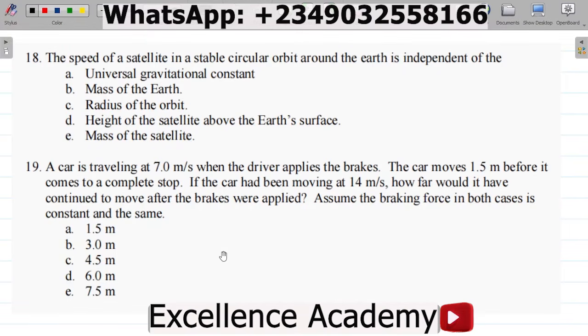Let's look at question 18 of our physics examination revision questions. Question number 18 says, the speed of a satellite in a stable circular orbit around the Earth is independent of the: A. Universal gravitational constant, B. Mass of the Earth, C. Radius of the orbit, D. Height of the satellite above the Earth's surface, and then E. Mass of the satellite. So how do we provide the answer to this question?